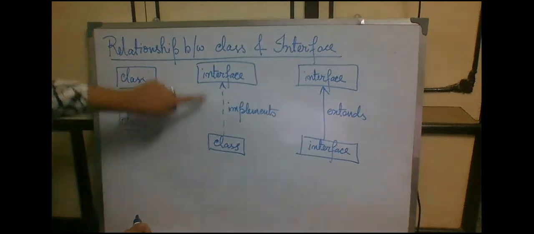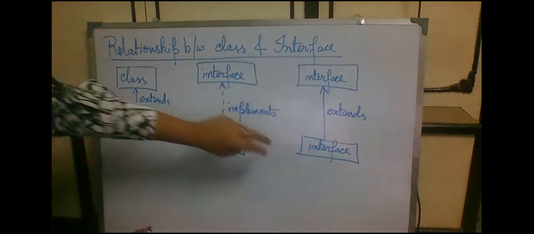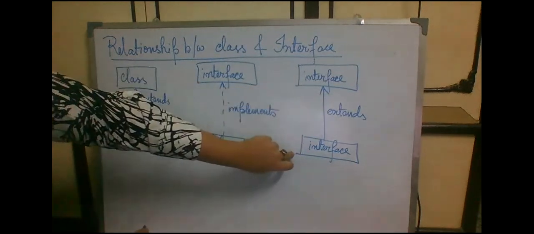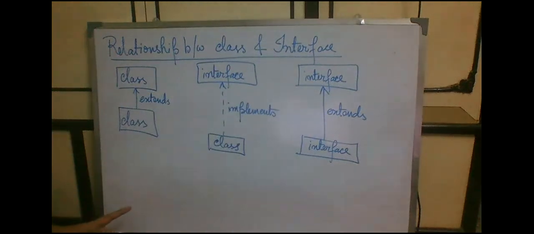The relationship between a class and an interface is established using the keyword implements, and the relationship between two interfaces is established using the keyword extends. From this, we can conclude that there can be a relationship of inheritance between two interfaces, just like the relationship of inheritance that can exist between two classes. The same thing can happen for interfaces.